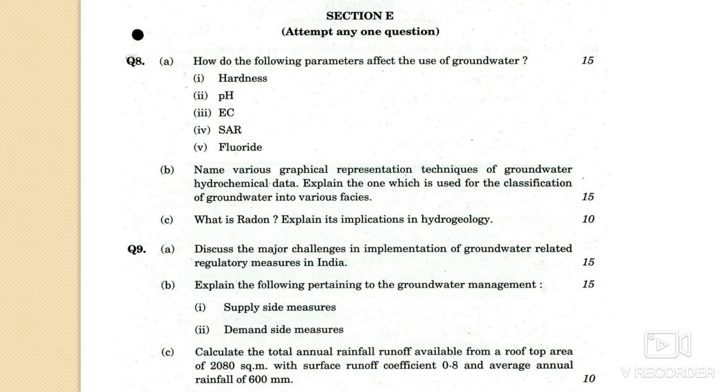If you solve these 4 years of question papers, you will understand the types of questions and, more importantly, how you have to write down the answers.